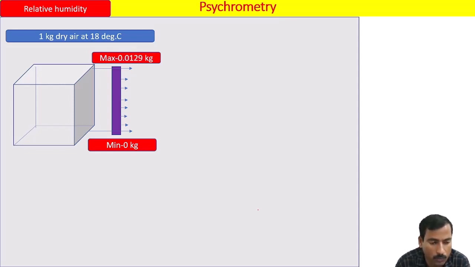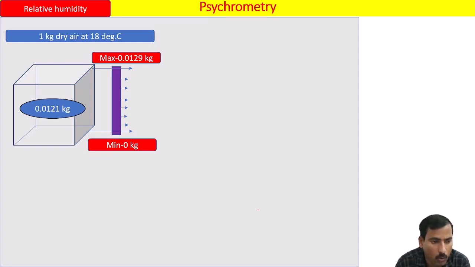It's the maximum. Minimum is 0. MV is 0 and MVS is 0.0129. The question arises, actually how much water vapor is the air carrying? 0.0121. So you can say MV is 0.0121 and MVS is 0.0129.